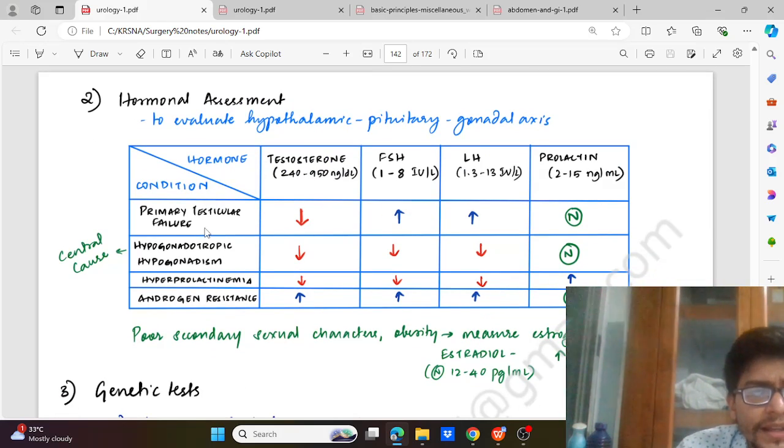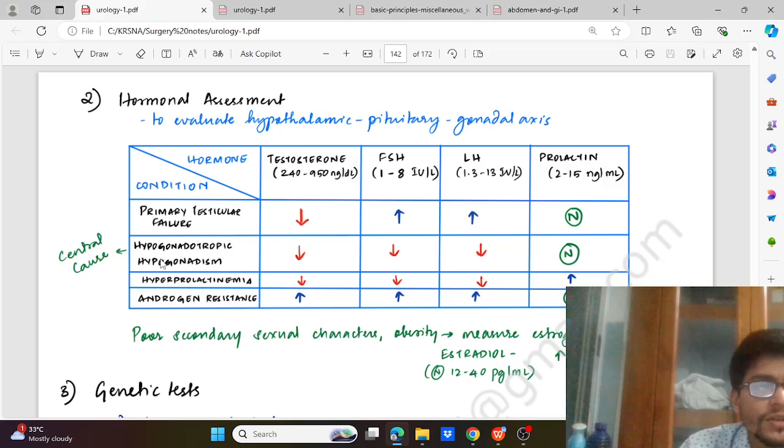If there is primary testicular failure, there will be decreased testosterone and raised FSH and LH, with normal prolactin. So only the testosterone is decreased, and the rest are either normal or elevated.